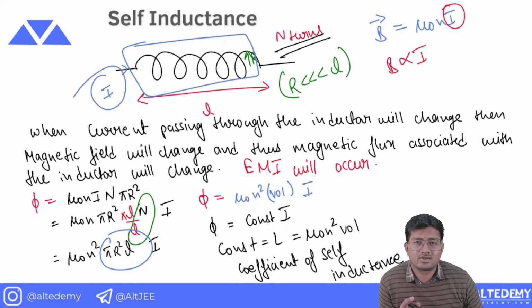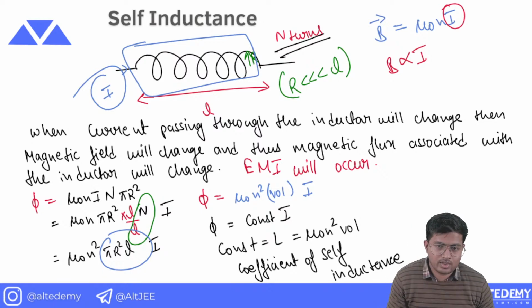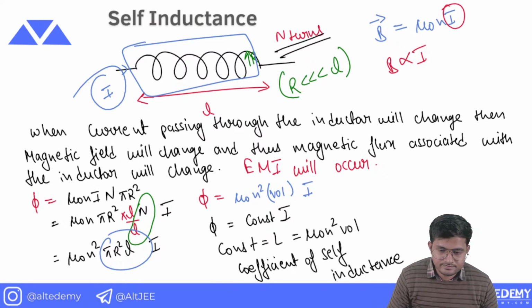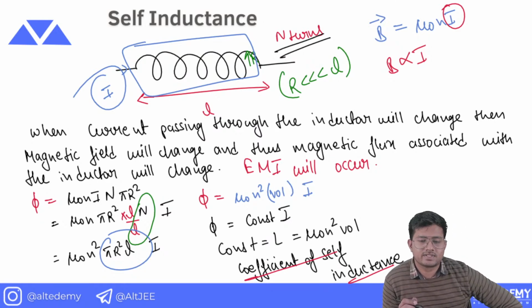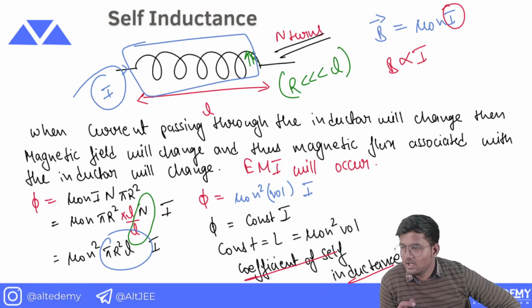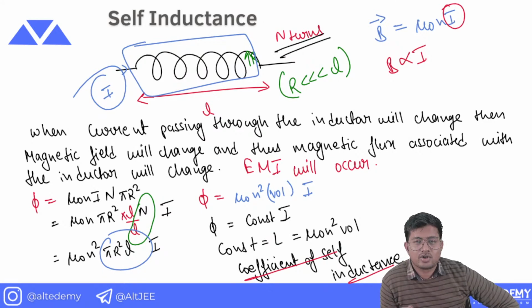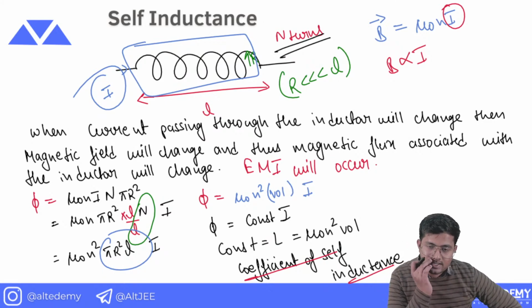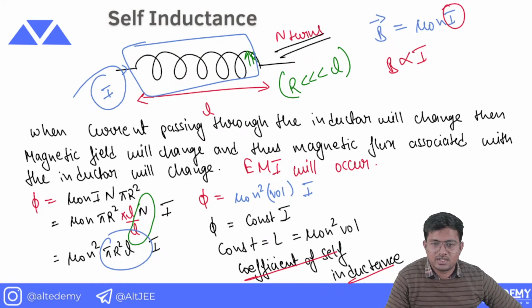So all other things are constant, and we have replaced that constant by L. L is known as the coefficient of self-inductance. I hope this is clear to each and every one of you. Now there is one thing which we must know. I hope you have written each and everything clearly.